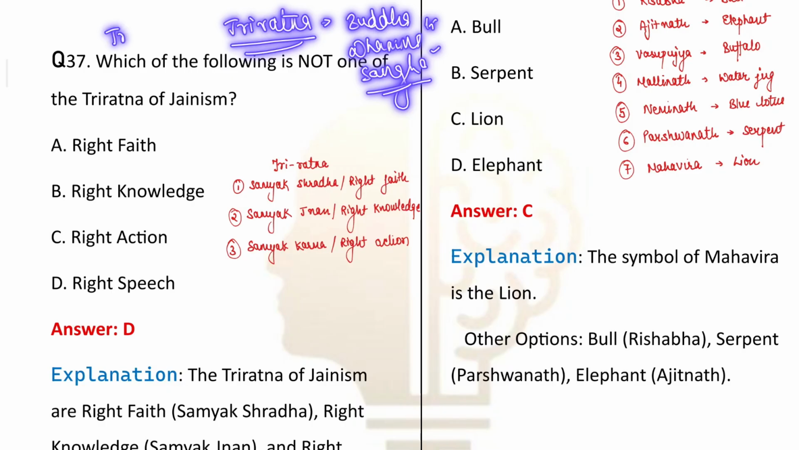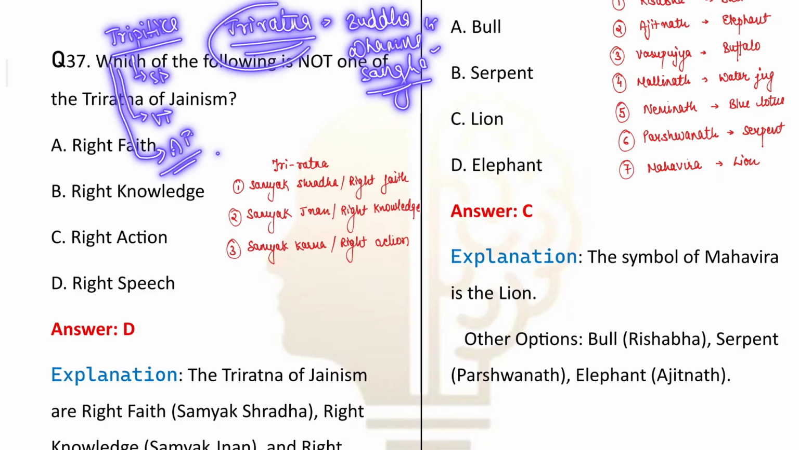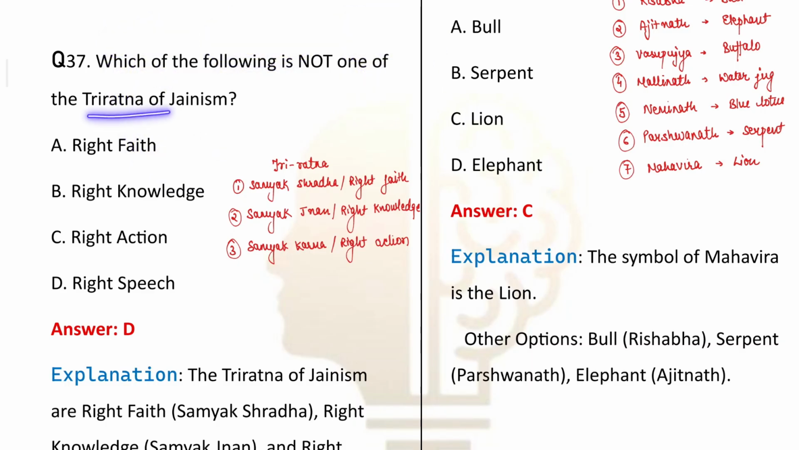And if I talk about the Tripitaka in Buddhism, this was the Sutta Pitaka, another one was Vinaya Pitaka, and the third one was Abhidhamma Pitaka. Just like the Triratnas in Buddhism, there were Triratnas of Jainism also. So in the question we are asked: which of the following is not the Triratna of Jainism? Okay, now there are three Triratnas.